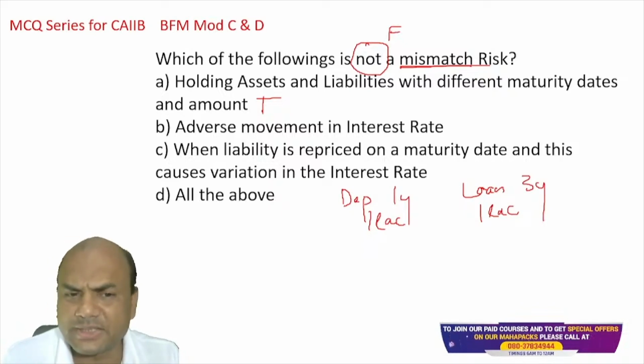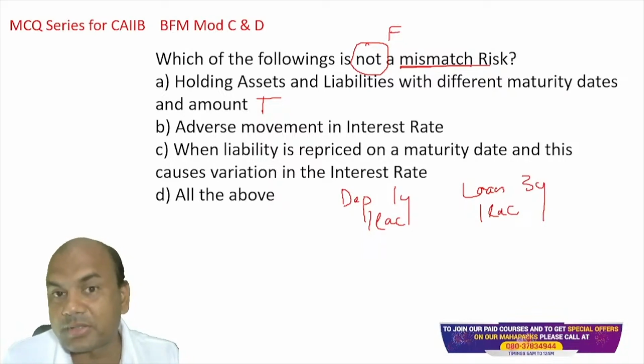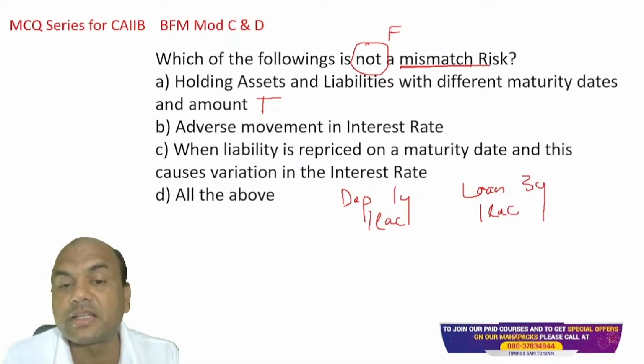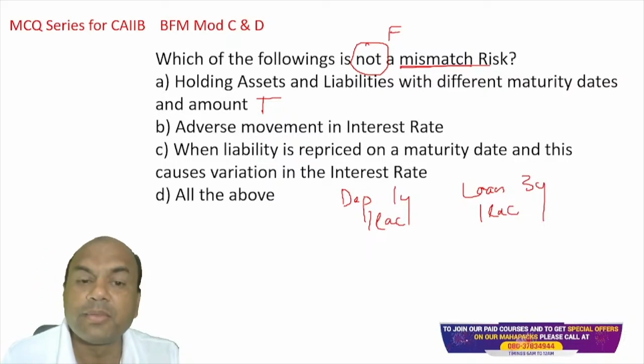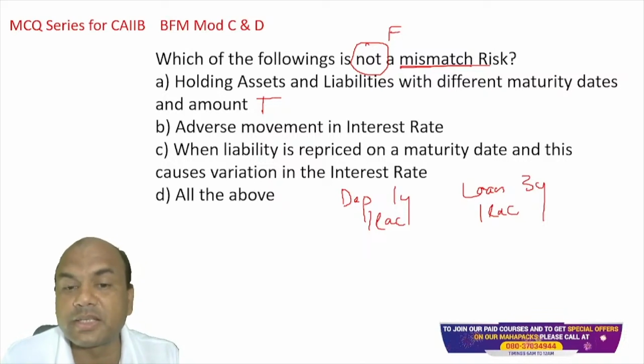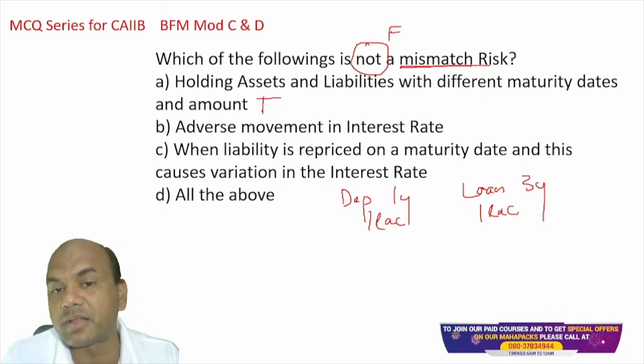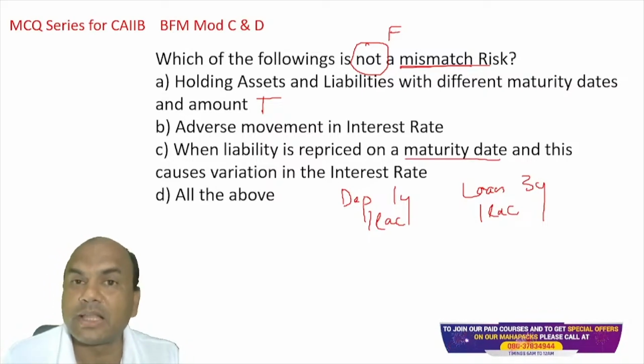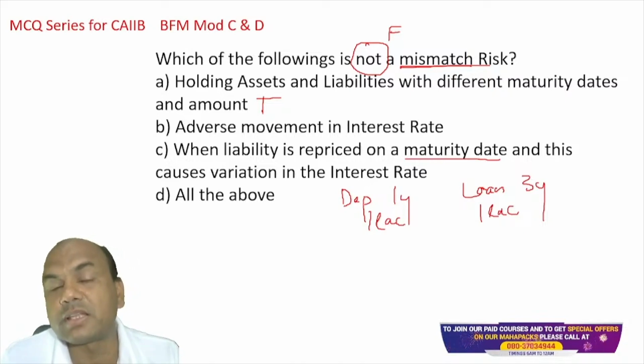Third one, let's see. B, keep it on hold because it can be the answer. When the liability is repriced on the maturity date and this causes variation in the interest rate. Now, is this the point? Liability is repriced on the maturity date, so what does that mean? For the bank, what is the liability?